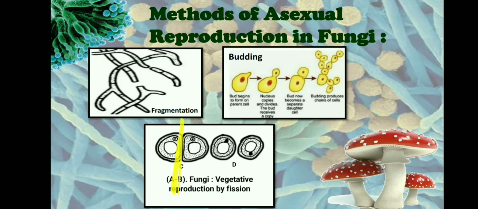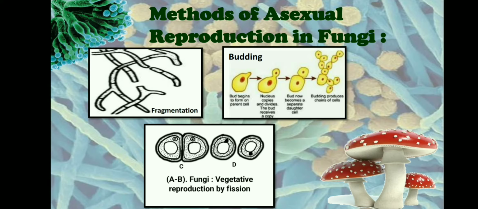The first step, the mature cell will elongate, then the nucleus divides to form a mother nuclei and a daughter nuclei. The daughter nuclei will separate along with the cytoplasm. As it is separating, a double cross wall is formed in the middle to form two daughter cells. Ultimately, the middle layer of the double cross wall will degenerate and both the daughter cells will get separated. Now, this type of fission is observed in Schizosaccharomyces pombe and the Schizosaccharomyces family. Budding is usually seen in Saccharomyces cerevisiae, and fragmentation is usually observed